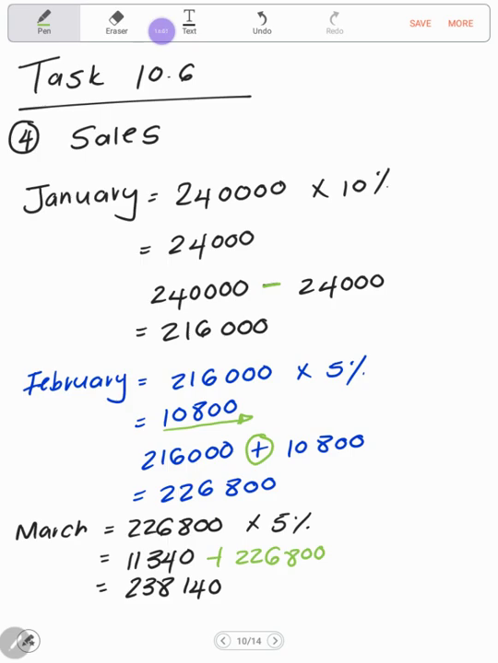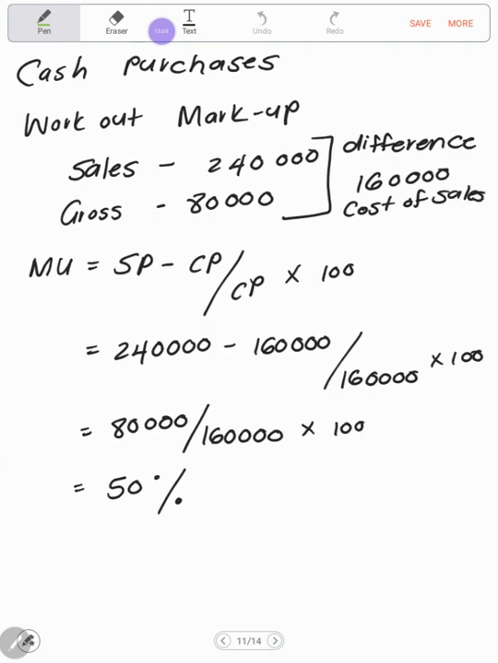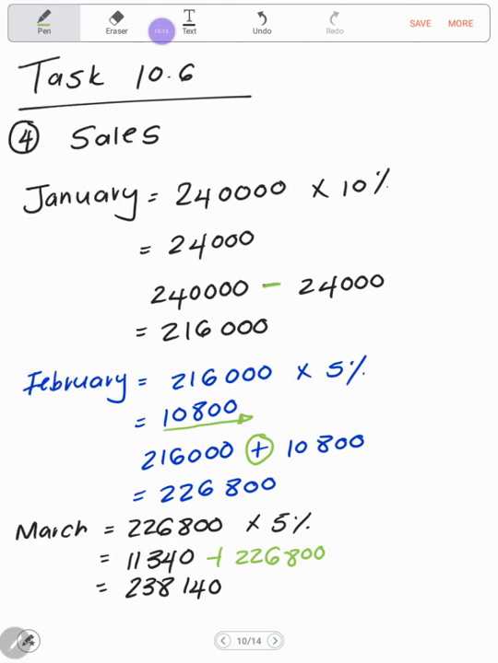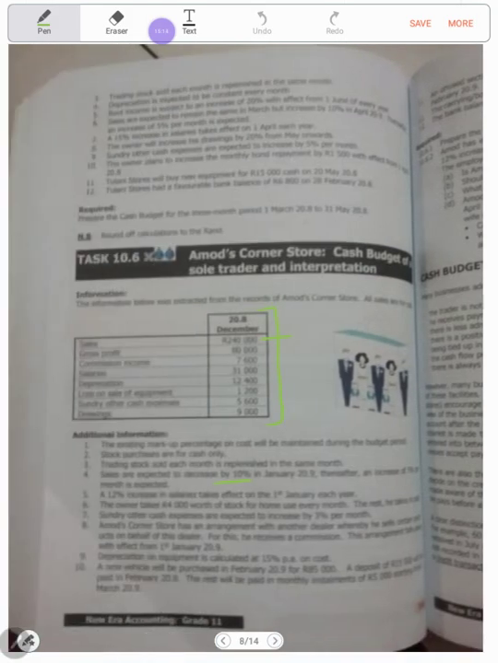So with that, immediately I can work out my cash purchases. But because they did not give me the markup, I have to work out the markup myself. All right. And how do I do that, you ask? They've given me sales and gross profit.